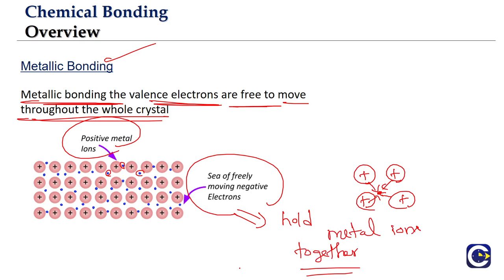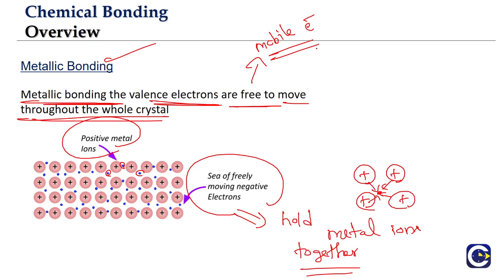The availability of these free moving electrons, which we also call mobile electrons, is the reason for metals being good electrical conductors, and they also conduct heat better because of the availability of the mobile electrons.